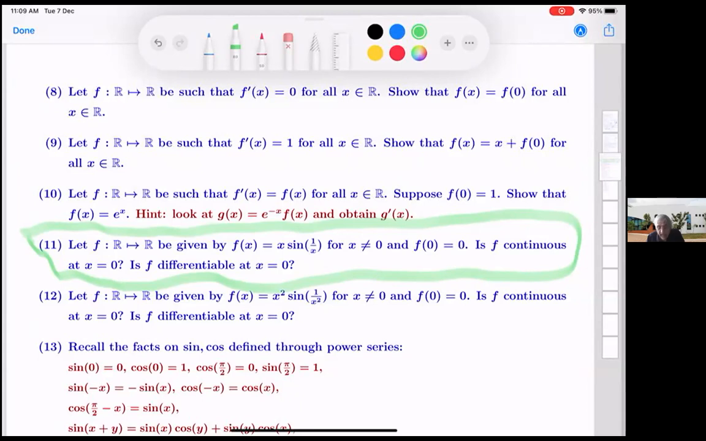Okay, so let's see. One of you, tell me why is it not differentiable at 0? Like, (f(x) minus f(0)) divided by x is equal to sine of 1 by x, which does not have a limit as x approaches 0. Correct.